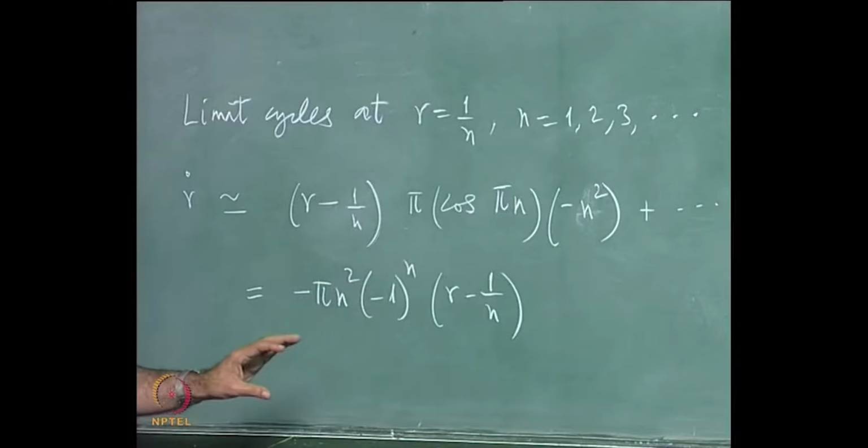Therefore for sufficiently large values of r, this flows out because r dot is positive, and if r is less than 1, it flows away inwards.